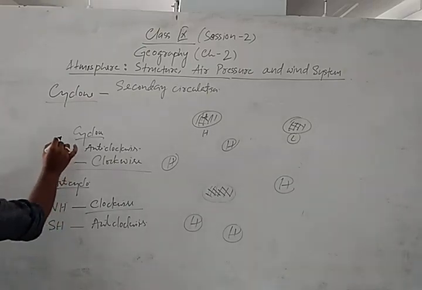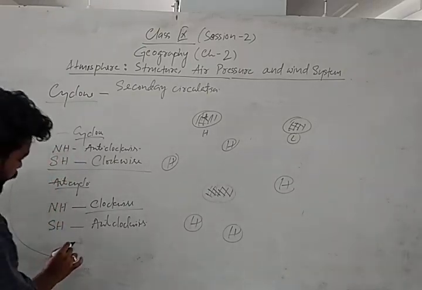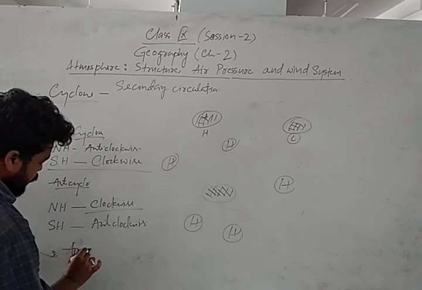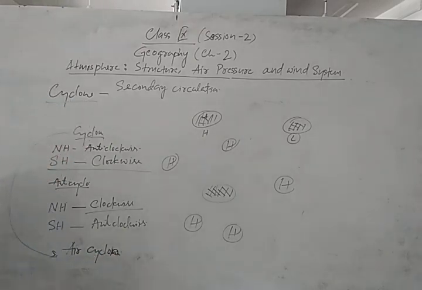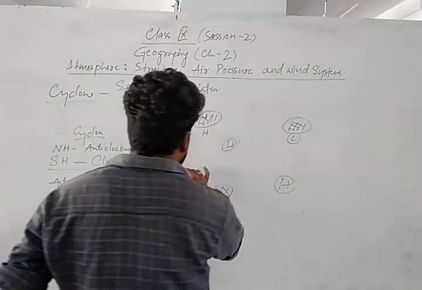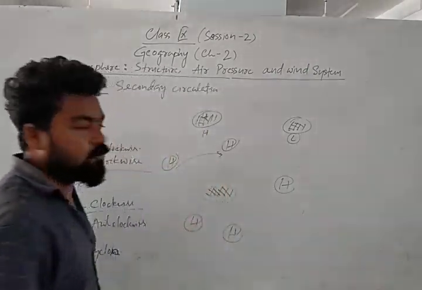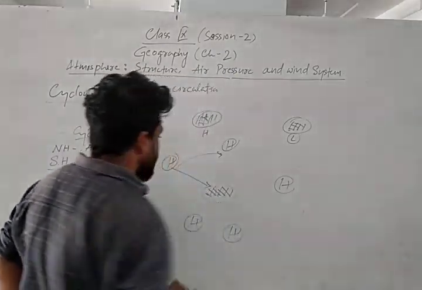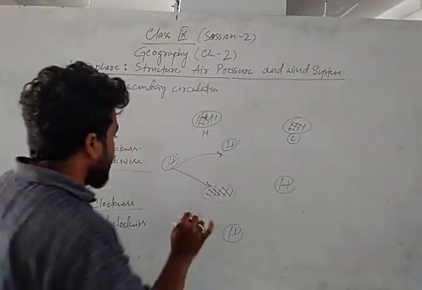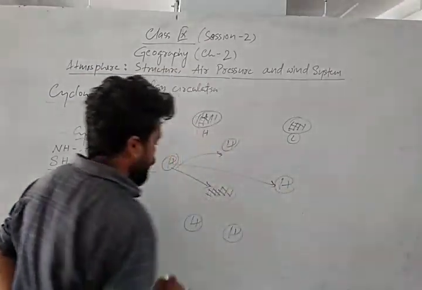So what happens in the cyclone? Air takes a cyclic movement. Air moves in a cyclic path. Why does air move in a cyclic path? Wind never blows from high pressure to high pressure. We always know that wind blows from high pressure to low pressure.